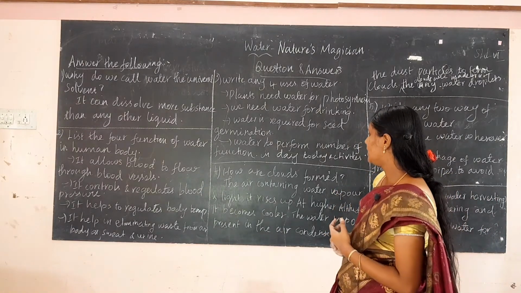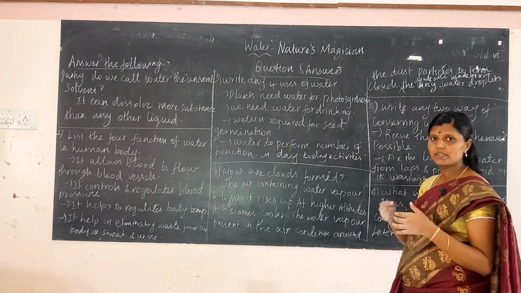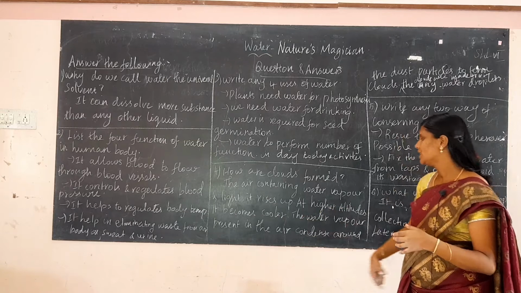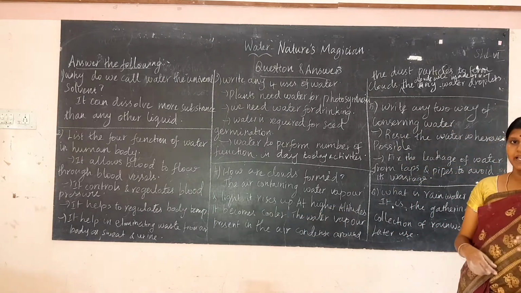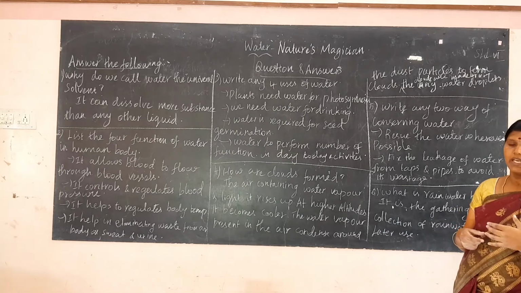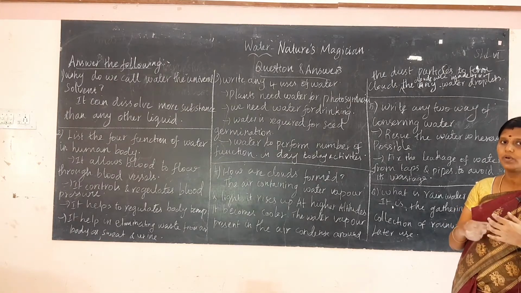Okay. And next question is, how are clouds formed? The air containing water vapor is light, so it rises up to a higher altitude and becomes cooler. The water vapor present in the air condenses around the dust particles to form clouds. So, clouds are made from tiny water droplets.